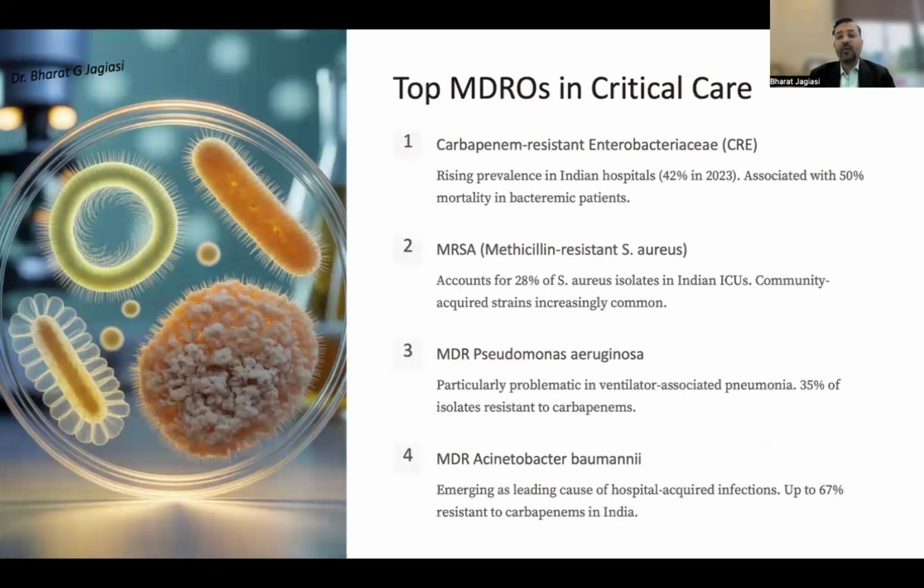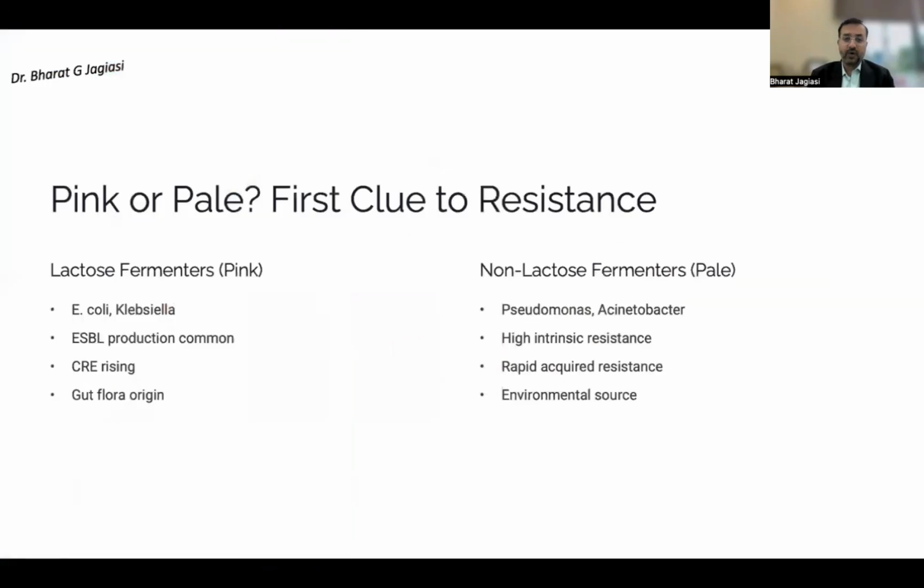What we face commonly in our critical care is carbapenem-resistant Enterobacteriaceae, with a very high prevalence in Indian hospitals, almost 42% in 2023, associated with almost 50% mortality. Then we have MRSA, methicillin-resistant Staph aureus, which is more common in the West as compared to what we face, and then MDR Pseudomonas and MDR Acinetobacter baumannii.